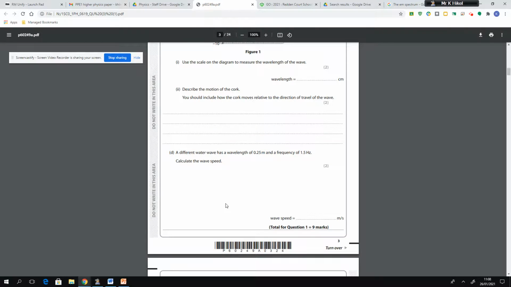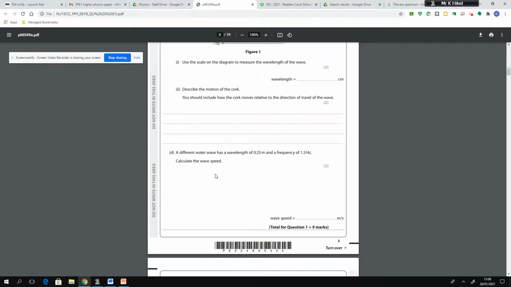Okay, so for question D, a different water wave has a wavelength of 0.25 meters and a frequency of 1.5 hertz. Calculate the speed of the wave. Okay, so we know from what you've learned and revised in your revision guides and from your classroom teacher that there are two equations you can use to calculate the speed of a wave. The first one is speed equals distance over time. So if you know the distance the wave travelled and how long it took, you can work out the speed by dividing the total distance travelled by the total time taken, using the equation speed equals distance divided by time.